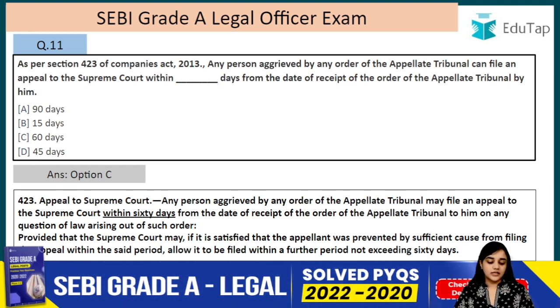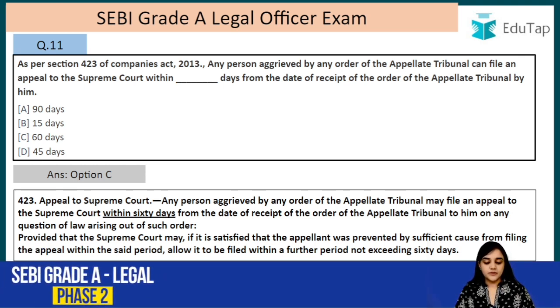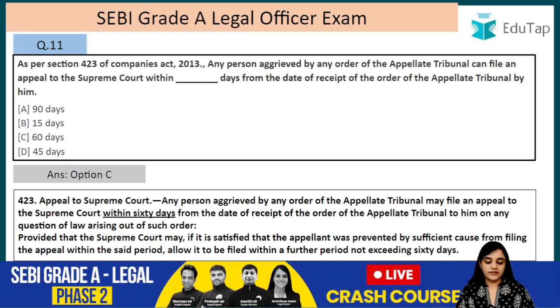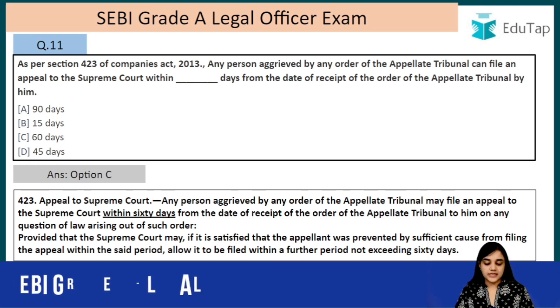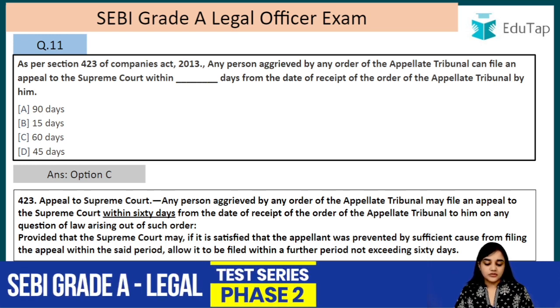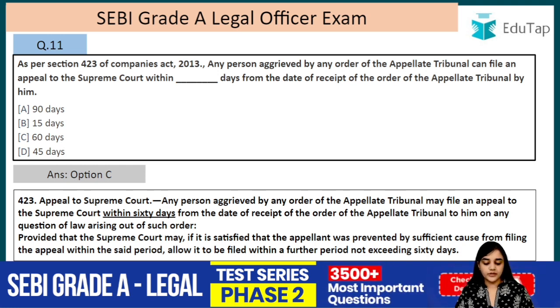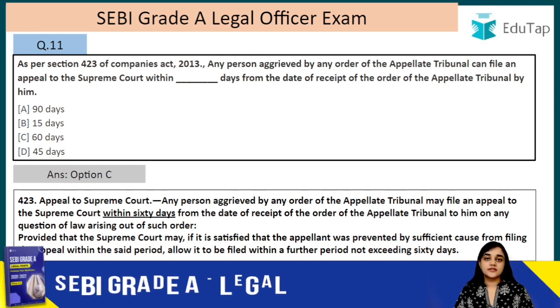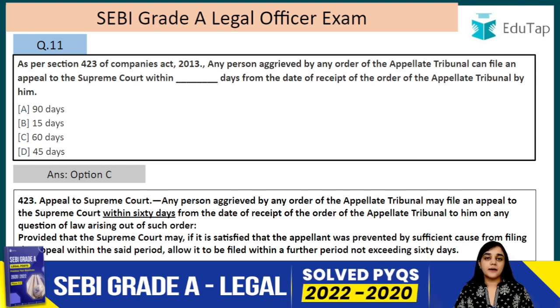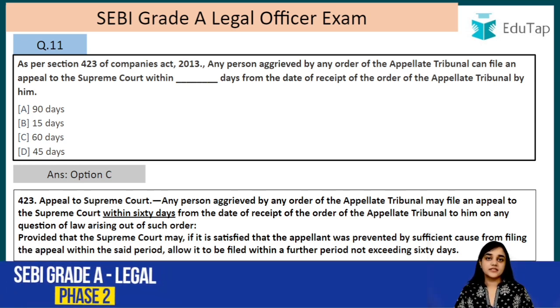So any person aggrieved by any order of the appellate tribunal may file an appeal to the Supreme Court within 60 days from the date of the receipt of the order of the appellate tribunal by him on any question of law arising out of such order, provided that the Supreme Court may, if it is satisfied that the appellant was prevented by sufficient cause from filing the appeal within the said period, allow it to be filed within a further period not exceeding 60 days. In the same manner, if the Supreme Court is of the opinion that the appellant was actually prevented by a cause, that he had a genuine reason for not filing the appeal within 60 days, then he can be given another 60 days, right?